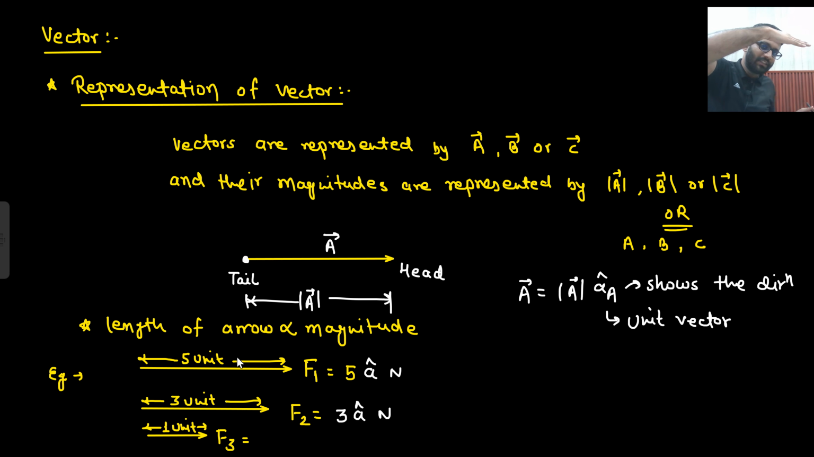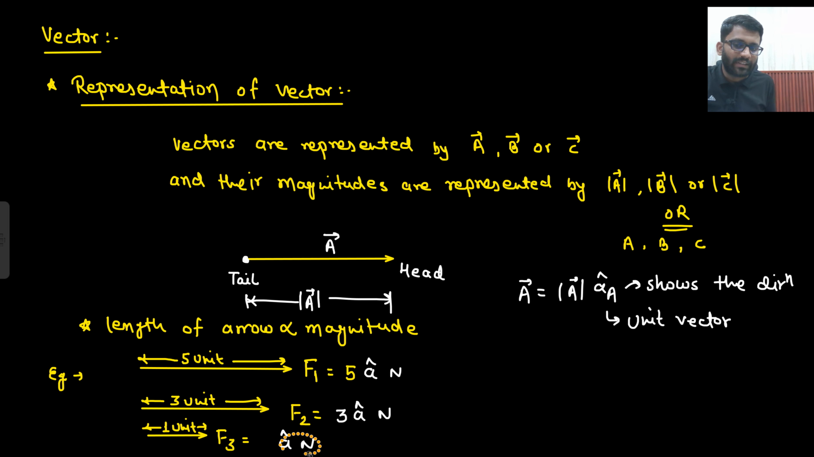5 Newton force is in this direction. The length of the vector is 5 unit. The length of the vector is 3 unit. This could be 5 kilometer as well, 5 meter as well, 5 liter as well, anything it could be. The length is 5 unit, and that is showing that 5 Newton force is applied in A cap direction. If this length is 3 unit, then 3 Newton force is applied. If this length is 1 unit, then 1 Newton force is applied. 1 into A cap. Direction is again A cap only. So I can remove the 1, because 1 into anything will be itself.